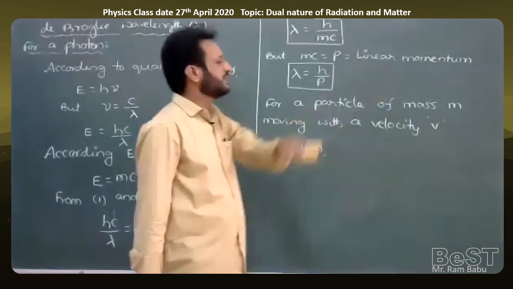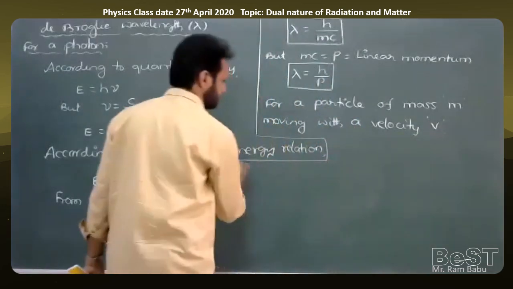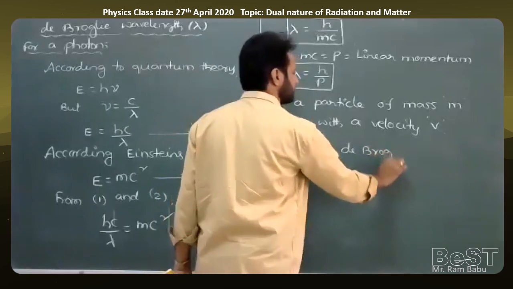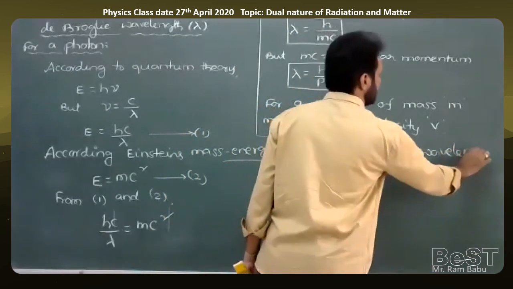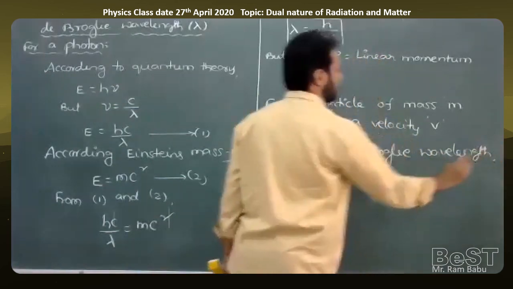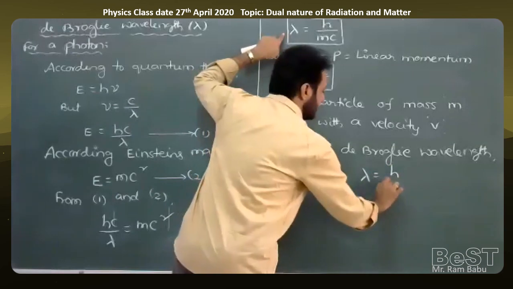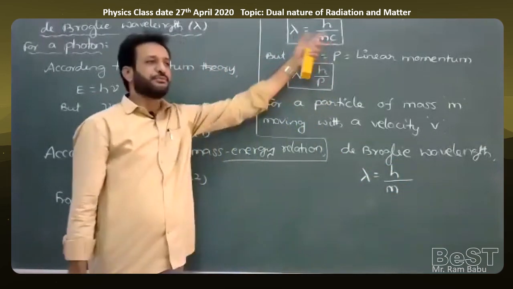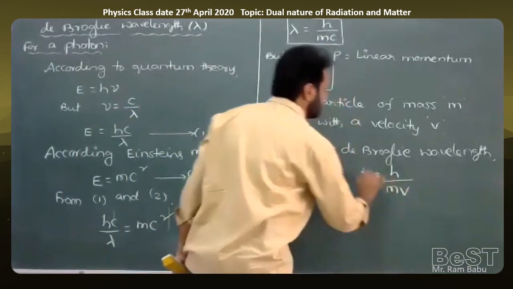Then how do we write the de Broglie wavelength? Just modify the above formula. Lambda is equal to h by m into, in place of c, what should you write? v. In place of c, you should write v. Therefore, lambda is equal to h by mv.